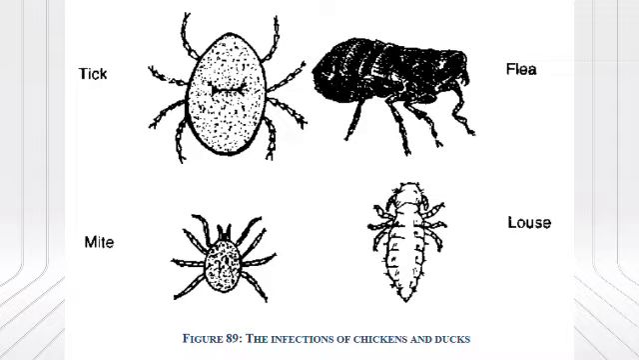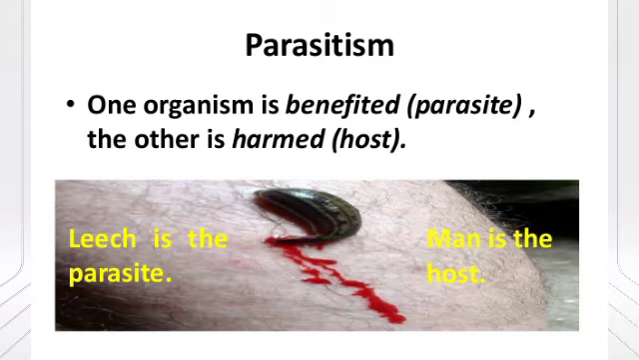Examples are ticks, mites, and lice, which are ectoparasites on mammals like dogs. So in dogs you will find these lice. All these are ectoparasites. And even the leech is an ectoparasite. That means it feeds on the blood of man. And the third type of ectoparasites are marine fish infected with ectoparasitic copepods. So you will find these copepods on the body of marine fish. So these are examples of ectoparasites.